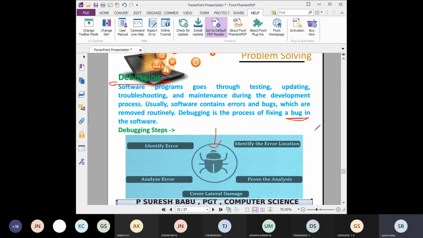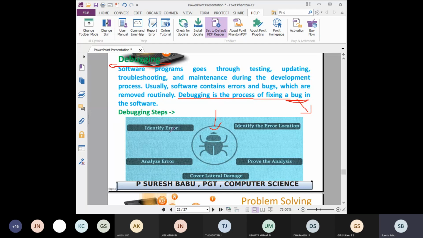So finding the error, finding the location of the error, and analyzing the error, everything comes under debugging. Debugging is the concept of finding the error and correcting the error. Students understood? Students: Yes, sir. Yes. Debugging. Okay. So it is the process of fixing a bug in the software. Bug means error. Kindly understand.